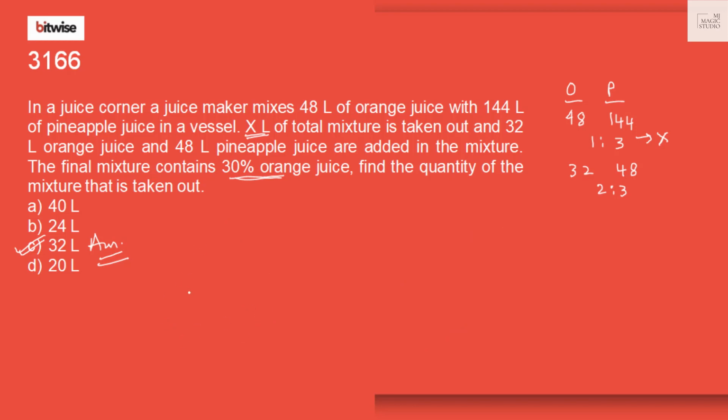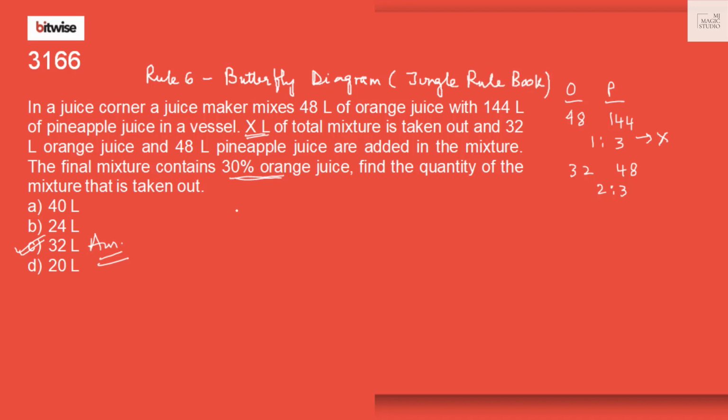Now, somebody asked me whether this question can be solved with the help of rule 6 from our rule book, that is the butterfly diagram, also known as the alligation cross diagram, from our jungle rule book. Let's see.